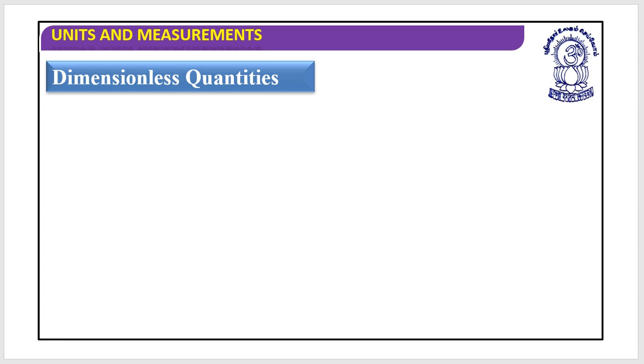Let's move to the next question very quickly. Let's say they have been given y is equal to a cos of omega t minus kx.